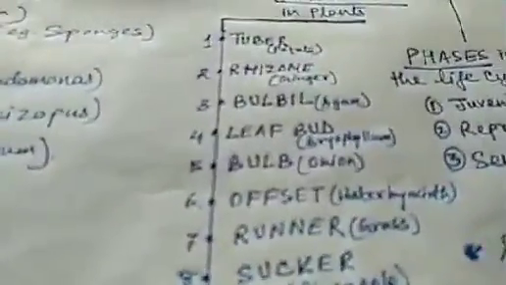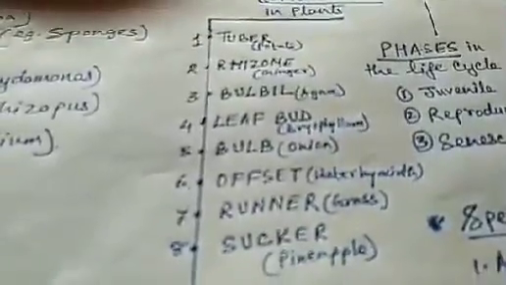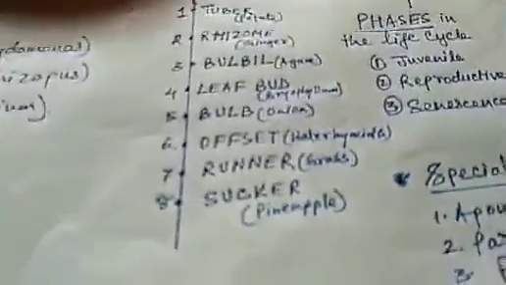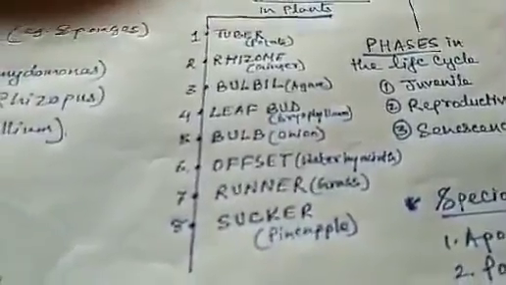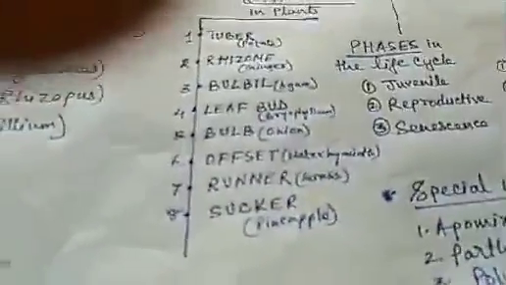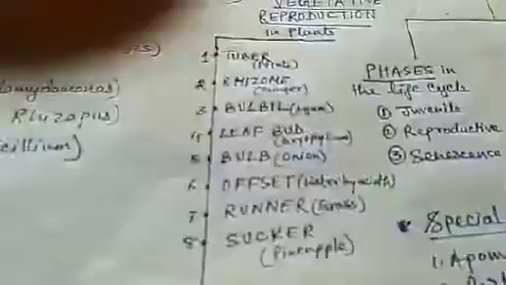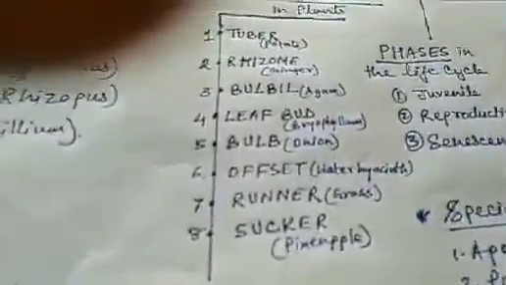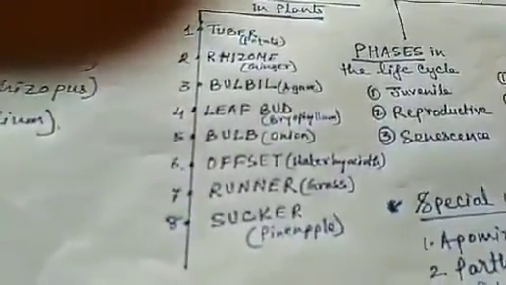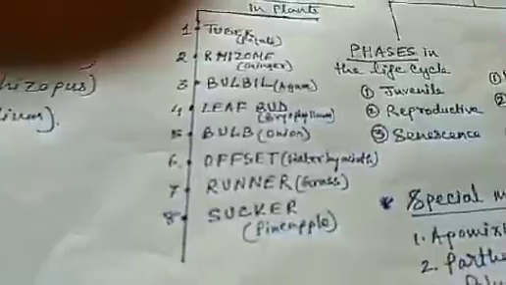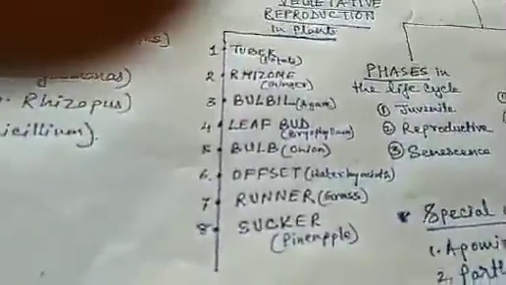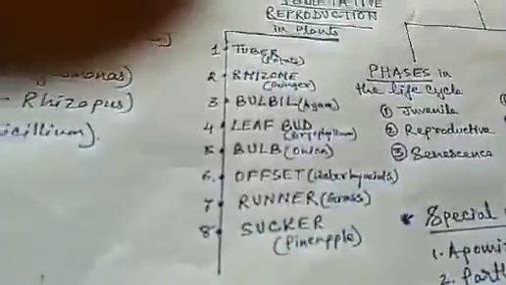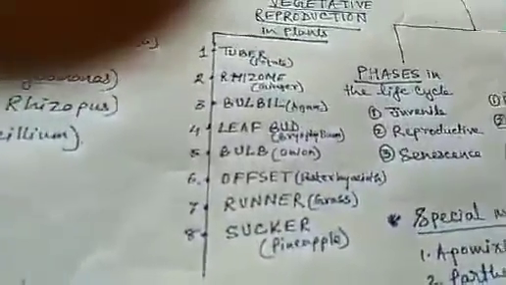For example, we have tuber, a modified underground stem. We find tuber in potato. Rhizome, another modified underground stem. We find it in ginger, in turmeric. Next, we have bulbil. Bulbils are specialized, fleshy and rounded bud-like structures. These structures can give rise to new plants after detachment from the parent plant. We find it in agave, pineapple, oxalis.